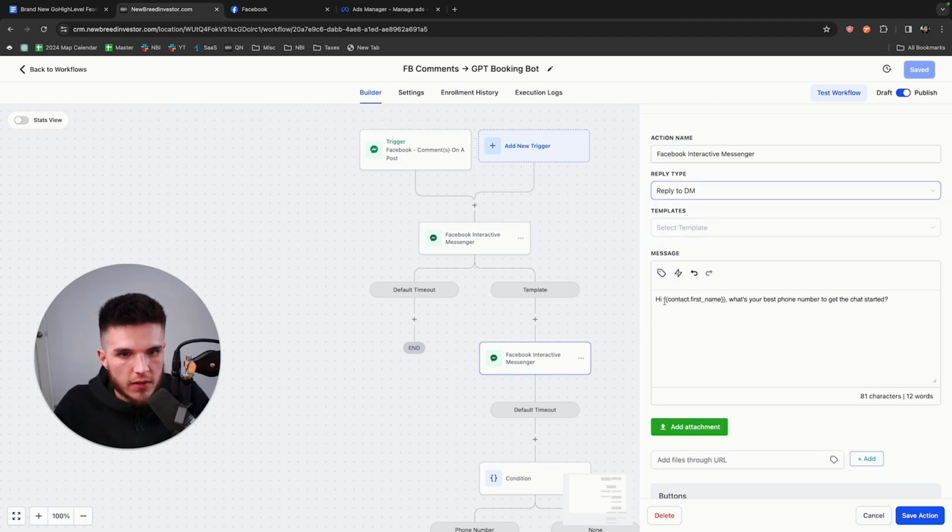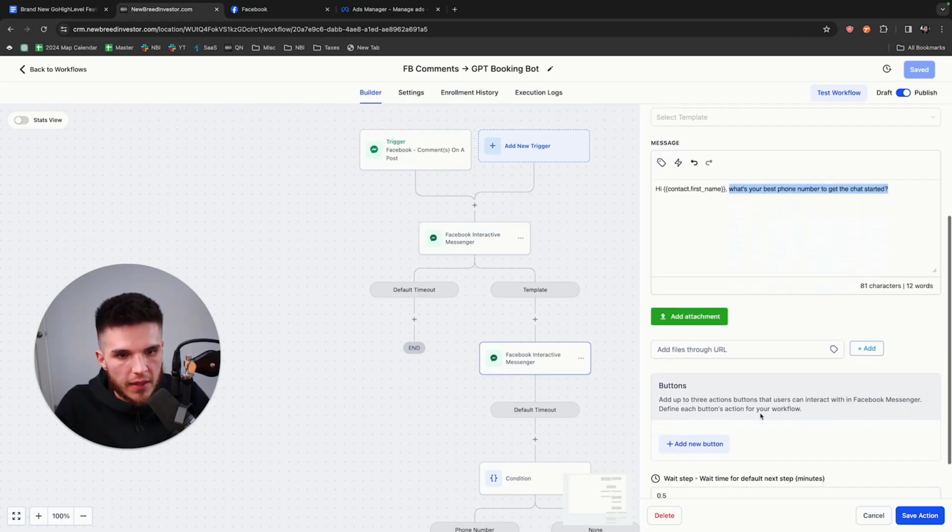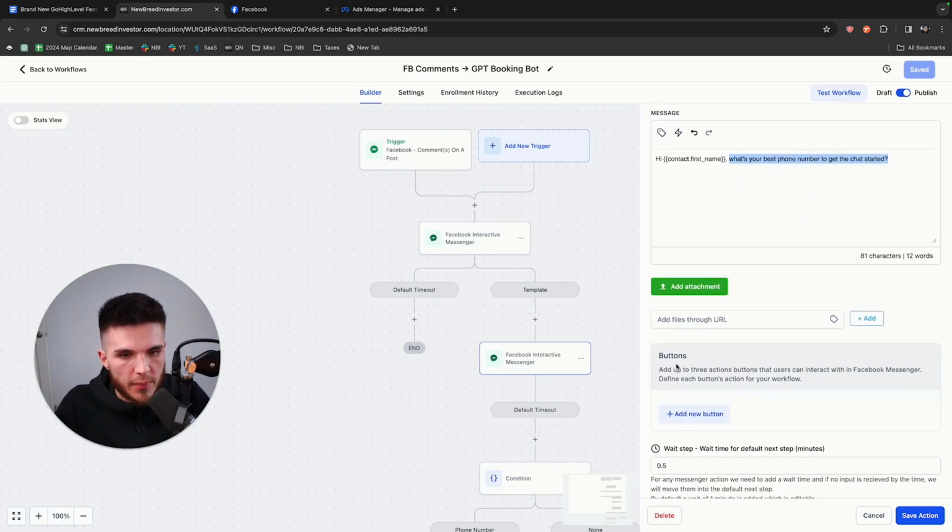And then now it's going to say, hey, contact first name, so it'll pull their name from their profile. What's your best phone number to get the chat started? The reason I have this is because I'll be showing you my ChatGPT bot, and in order for that to function properly, you need either an email or a phone number associated with the contact, or else the workflow won't work for the system that I've built. So this is just to collect the phone number. And there's no button here because we want them to just type out the actual phone number.